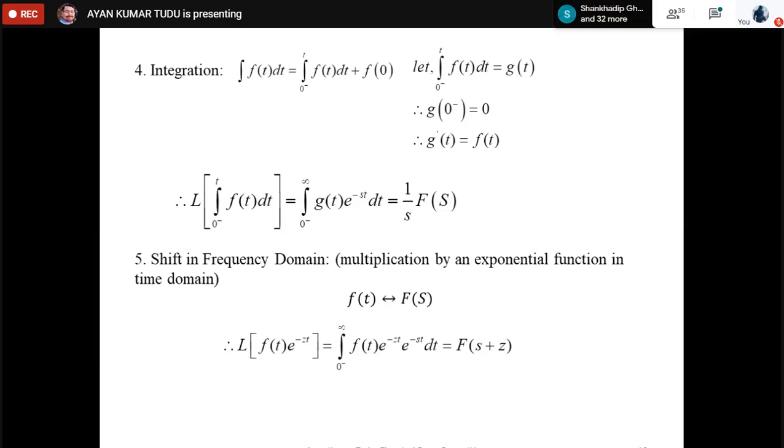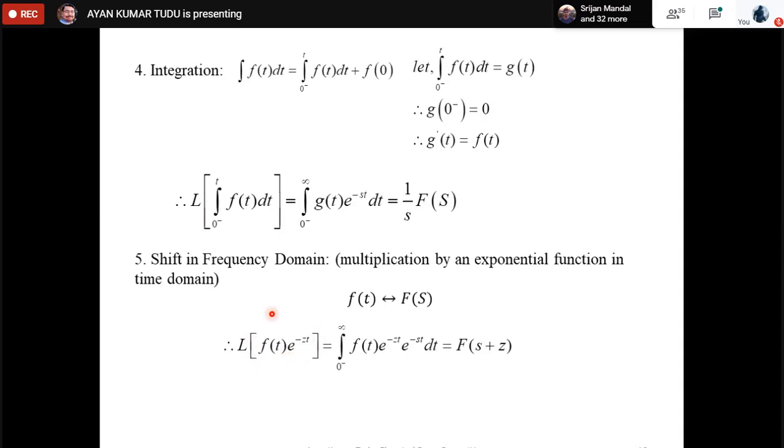What is the fifth property? As you can see, it is written as shift in frequency domain. How will you remember it? Shift in frequency domain is nothing but multiplication by an exponential function in the time domain. See what is happening: this is the multiplication by an exponential function in the time domain.